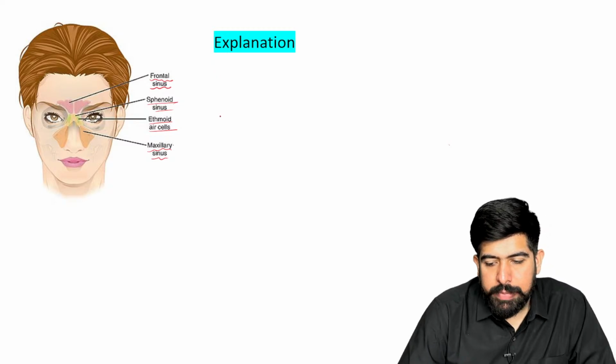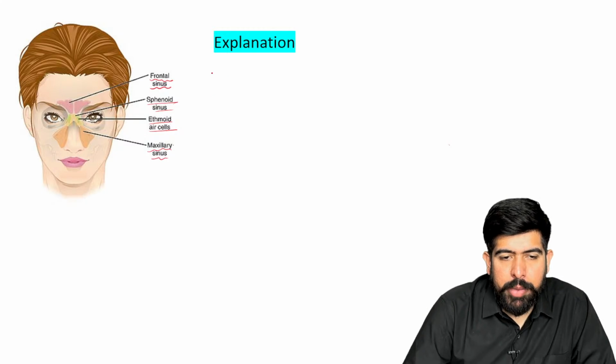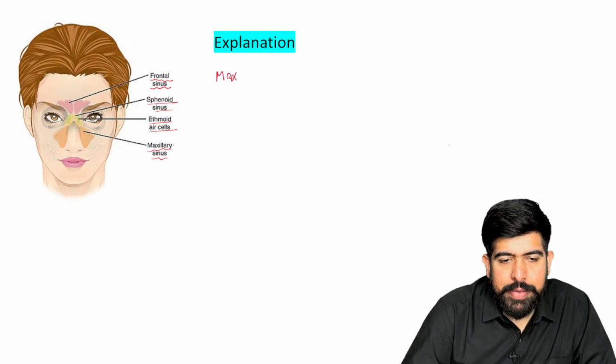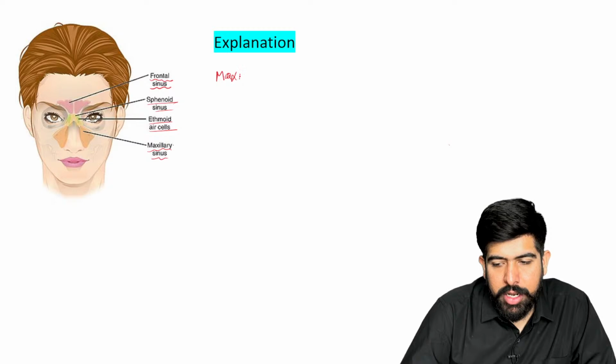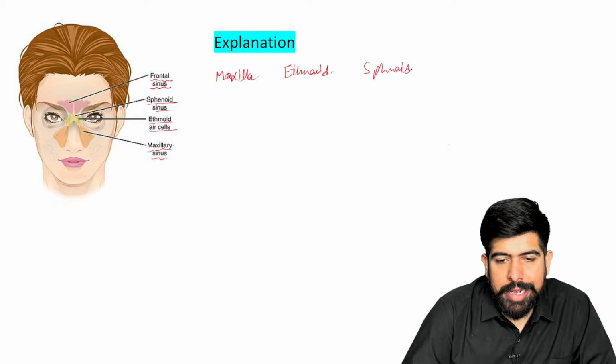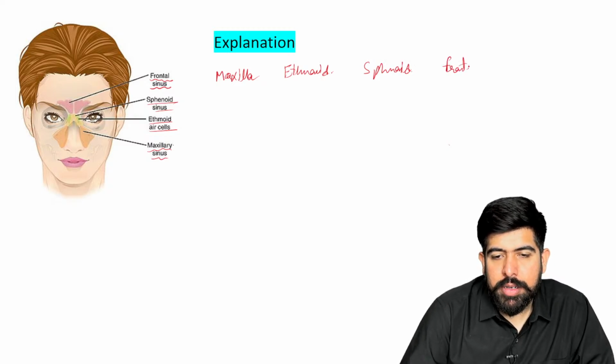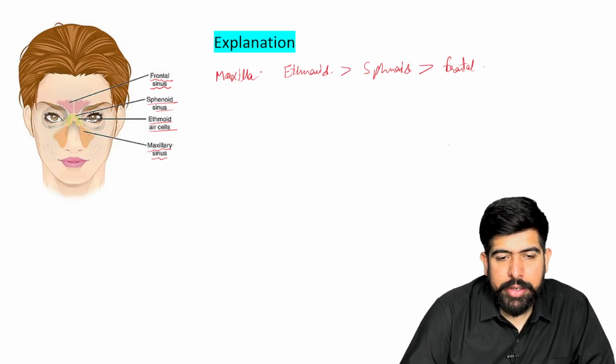What is the mnemonic you have to remember? Please write it down. Maxillary. Then ethmoid. Then sphenoid. And last, you have to write frontal, and make a greater-than mark here.